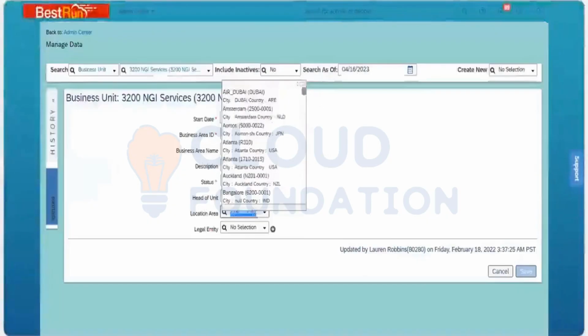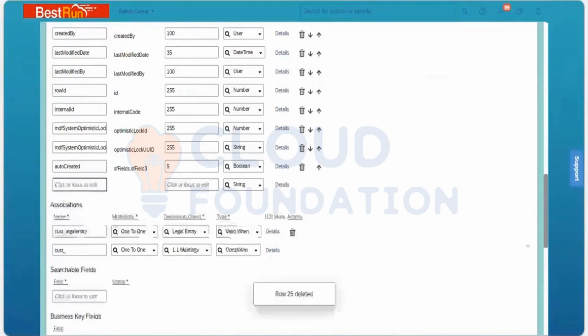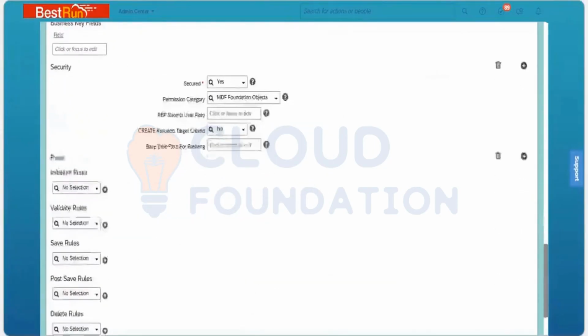The same thing will be reflected in manage data. When I go into the business unit, I see the field will be showing, and the field will have the value of the foundation object. Is it clear? This is another way of exploring any of the custom fields with the help of the data types. I just created it and I am just deleting it to make it back to normal.